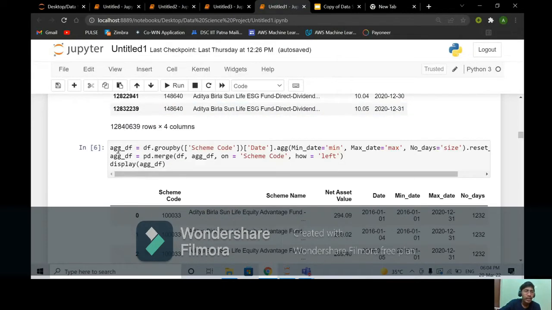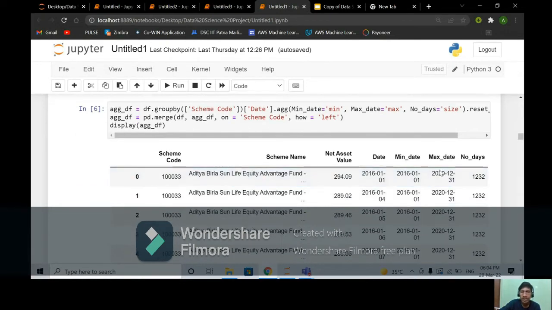After that, we formed a different data frame, an aggregate data frame, by grouping by scheme code in the original data frame and forming three new columns representing minimum date, maximum date, and number of days. After that, we merged these three columns into our original data frame.